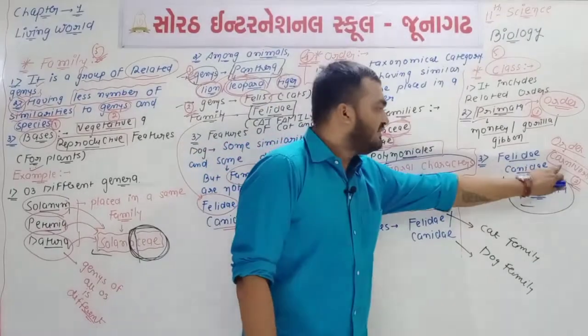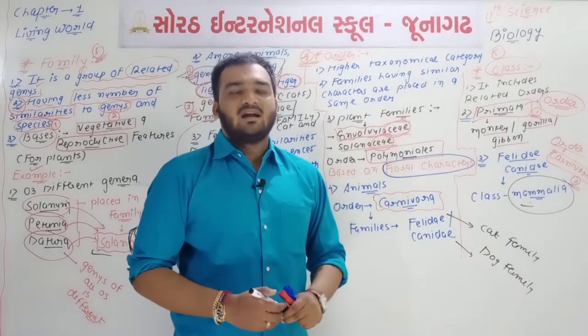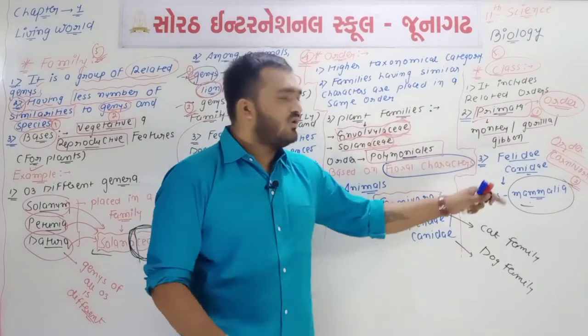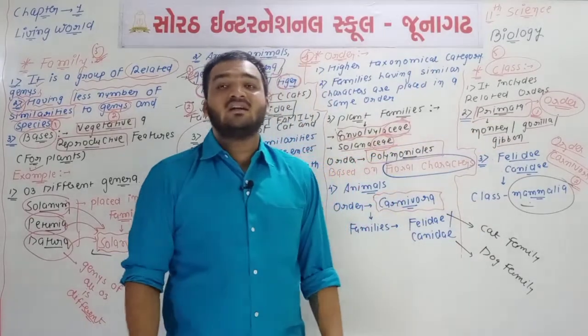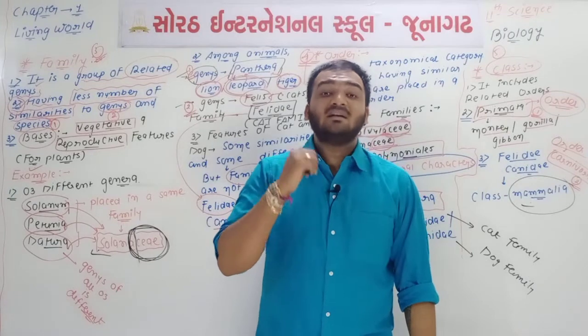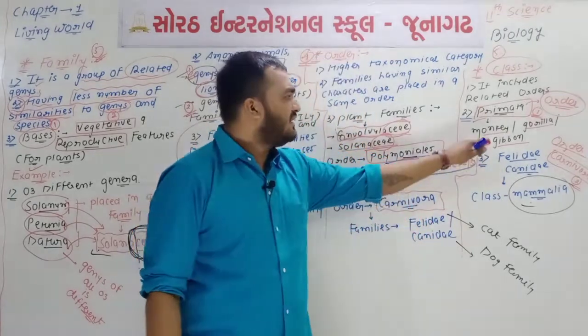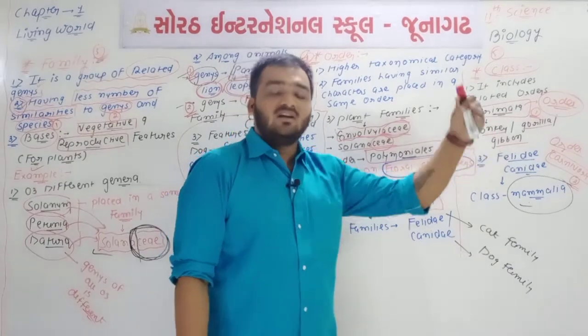Remember, Carnivora means all carnivorous animals. All carnivorous animals belong to order Carnivora, while Primata means primitive type of mammals. Monkey, gorilla, gibbon are not modern mammals. They are primitive, means the initial mammals.